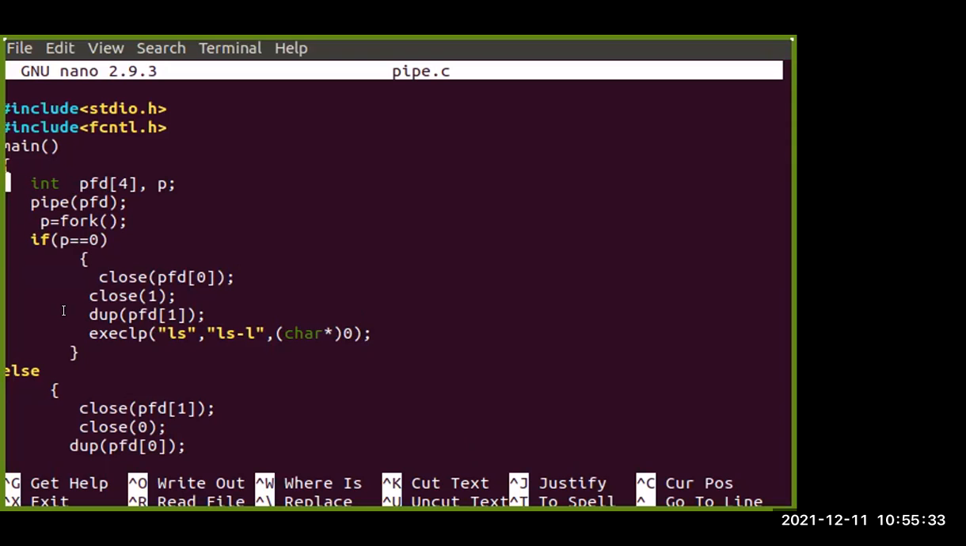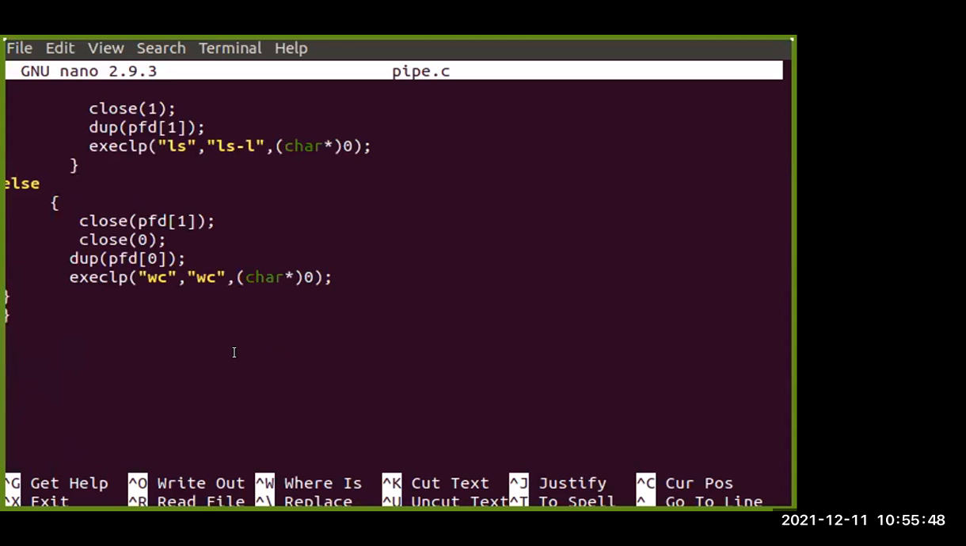Else, if p not equals 0, then again closing the reading option. For the first one we have closed the read option for 0. Now the second one, that is 1, and then the process goes on, again duplicating that particular part, that is pfd[0]. Then again I'm copying the old file descriptor, right? And the file descriptor 0 will be closed.